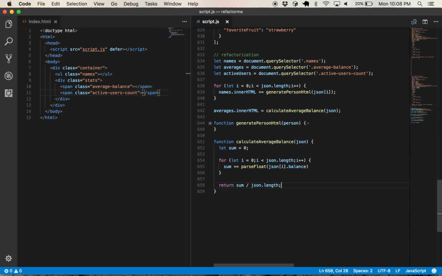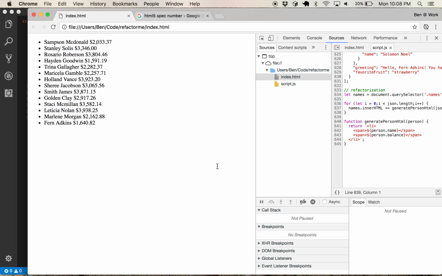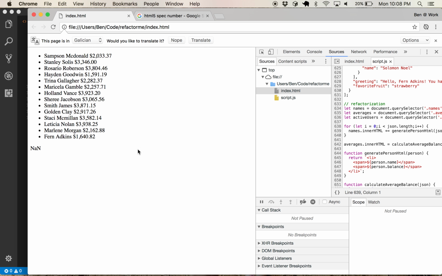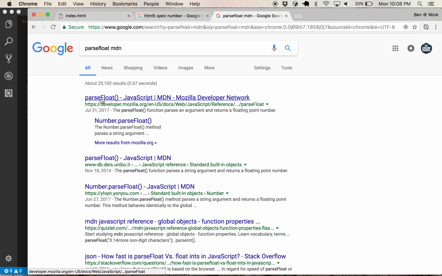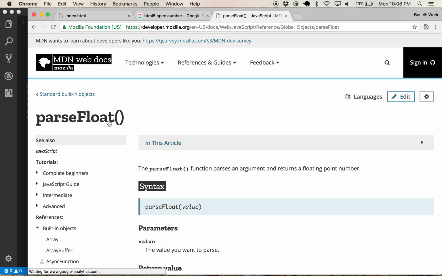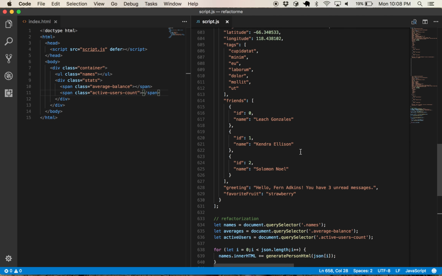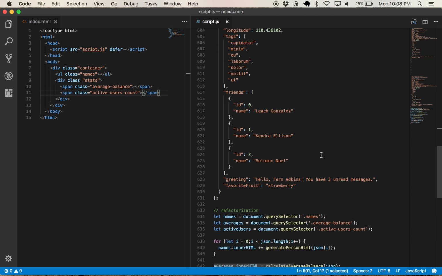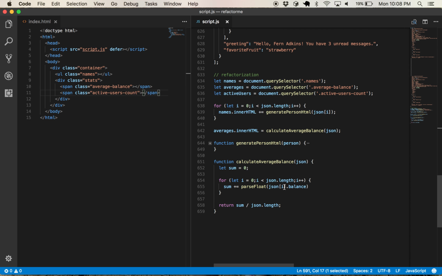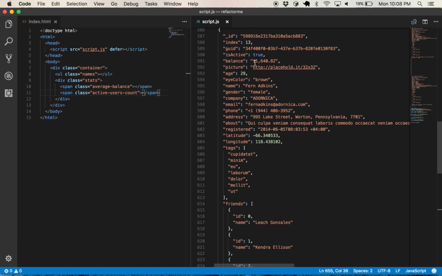Okay. So let's do that. Man, that's perfect. Am I using parse float correctly? Look up the MDN to see what parse float's all about. Oh, you know what? It's got the $ sign in front of it. That's what's causing the problem. Interesting conundrum. So what we have to do is actually take off the first element, the $.